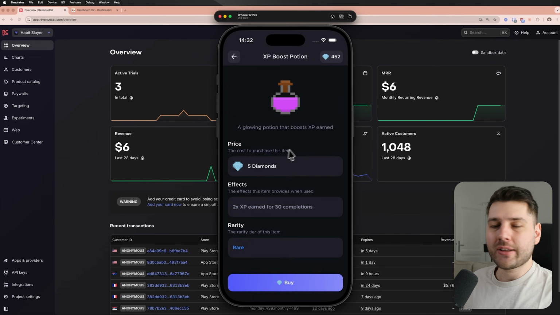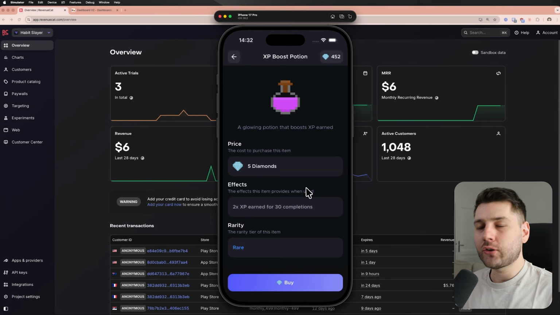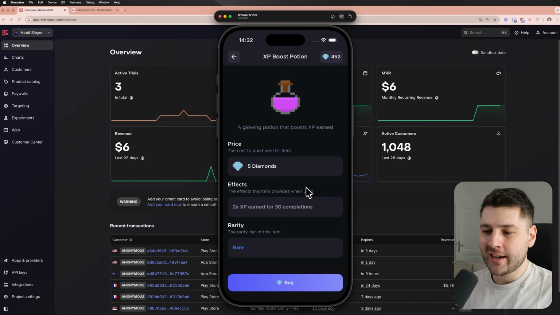And then here the same with an XP boost, you get double XP. Same for 30 completions over here to basically speed up your process if you want to spend a little bit of diamonds, right? So that's the diamonds. You mostly purchase them through this market here.